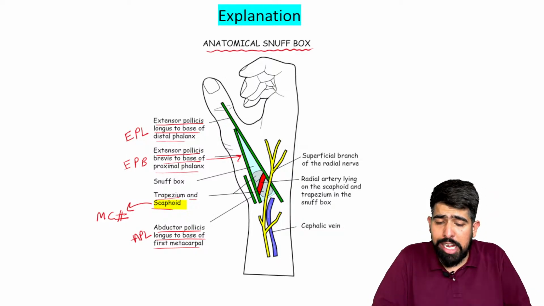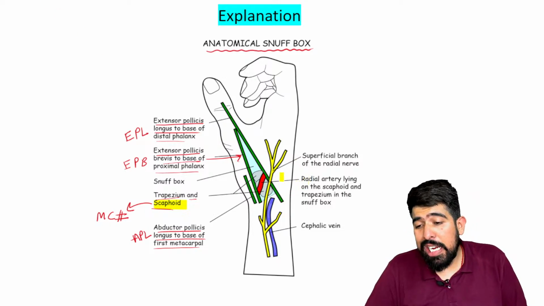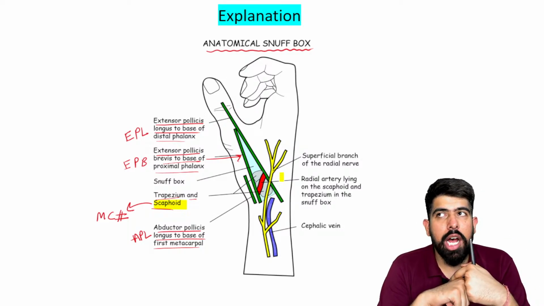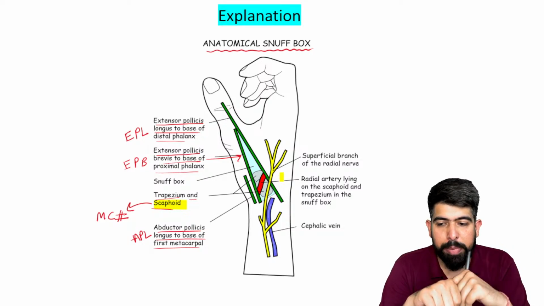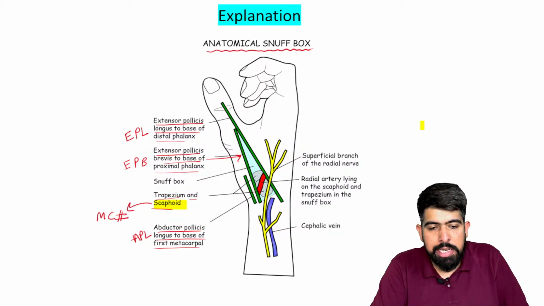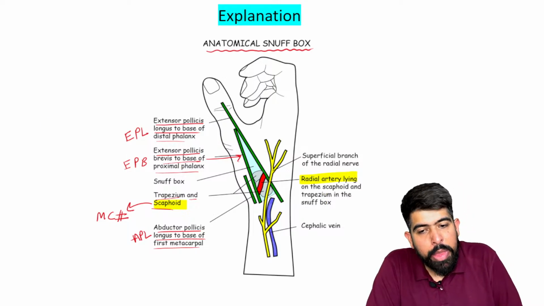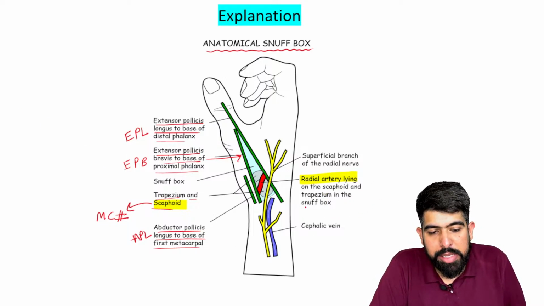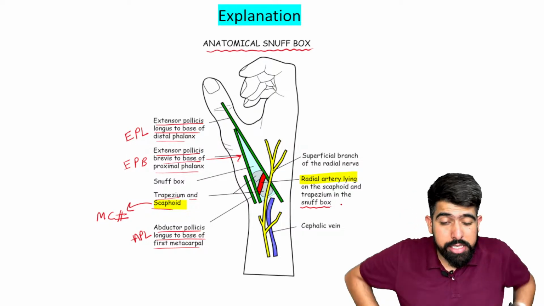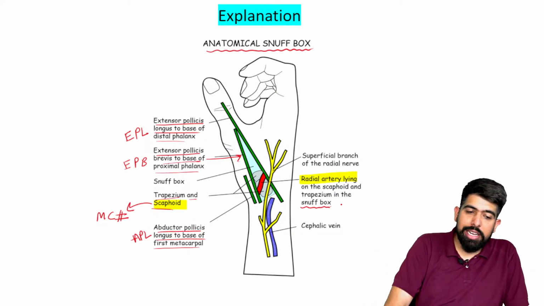Another question they can ask is which artery can be injured. If they mention an injury in the anatomical snuffbox, the artery is damaged and the bleeding will not stop, it keeps increasing, and they ask which artery is bleeding, your answer should be the radial artery. The radial artery lies on the scaphoid and the trapezium in the anatomical snuffbox, so the radial artery is an important structure in the snuffbox.